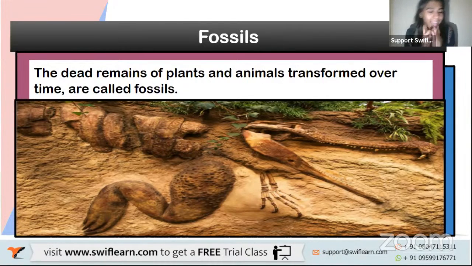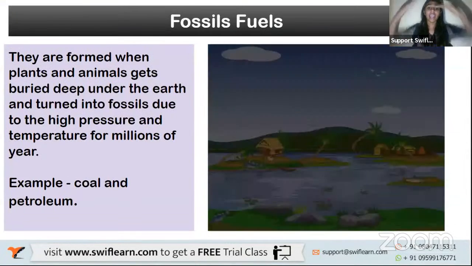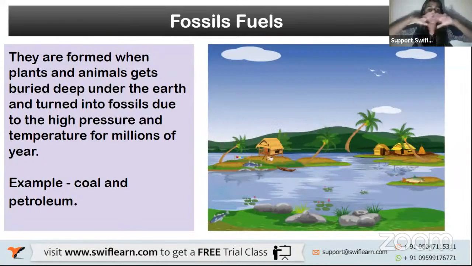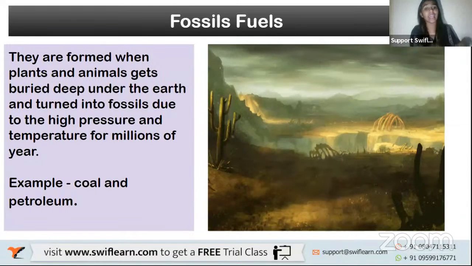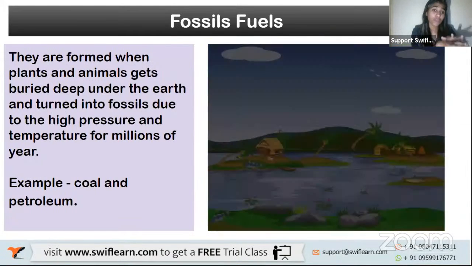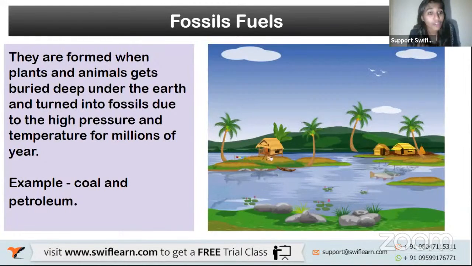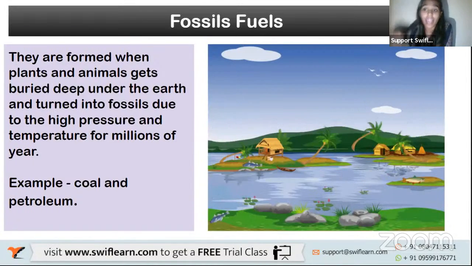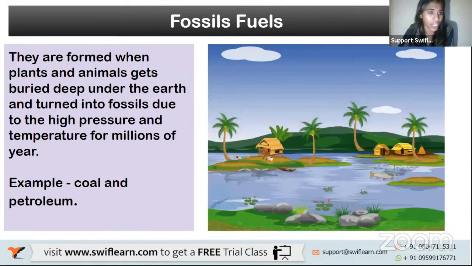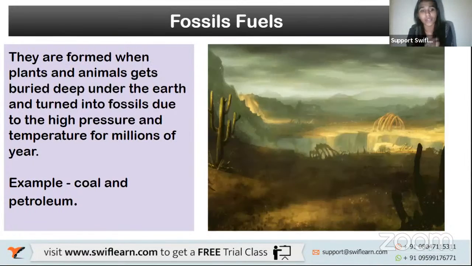Is that clear? I'll quickly repeat it again. After these plants and animals die, they fall into the ground, and due to various natural reasons, they get buried inside the land. They get buried deeper and deeper into the layers of the earth, and they turn into fossils. How? Due to high pressure and high temperature. When something is deep inside, obviously there is high temperature and high pressure, and they slowly get converted into fossil fuels.